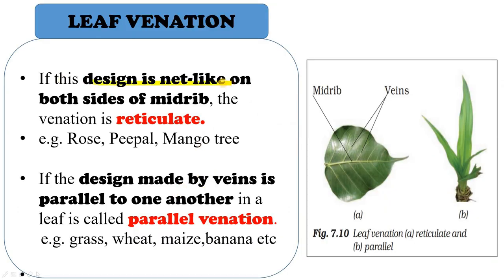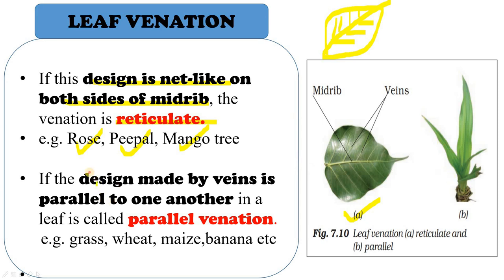Alright, if the design is net-like on both sides of the midrib, it is called reticulate venation. Can you see in this picture? The design is like this, on both sides of the midrib, right? So this type of venation is called reticulate venation, found in rose, peepal tree, mango tree, etc.